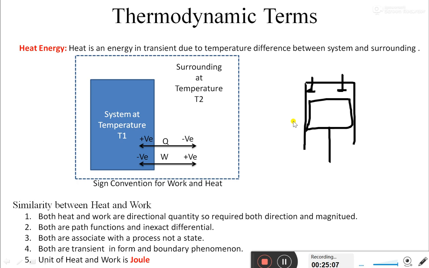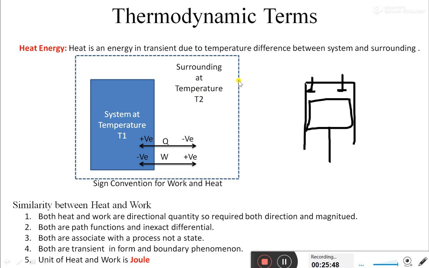On the basis of that experiment, he developed a correlation between heat and work. He derived a multiplication factor, or we can say a coefficient, which compares heat and work together. Previously we were using calorie as the unit for heat, but by using Joule's factor, the units of heat and work were brought to the same platform. So that's why heat and work can both be expressed in joules. These are the similarities of heat and work.